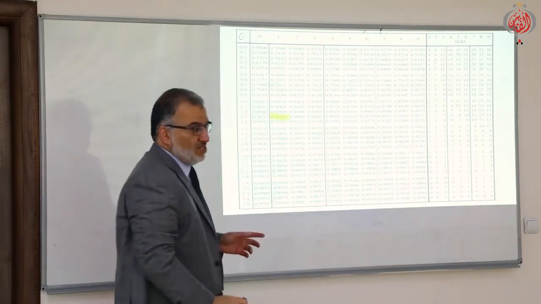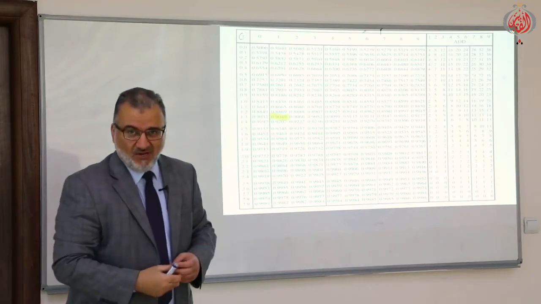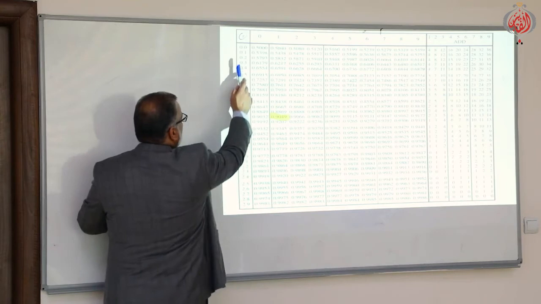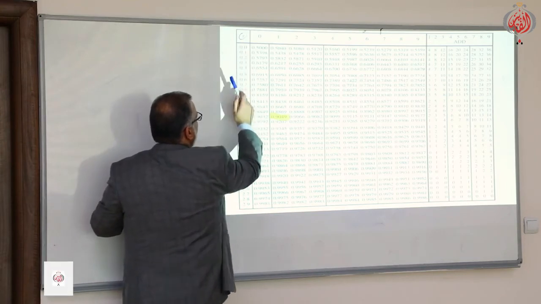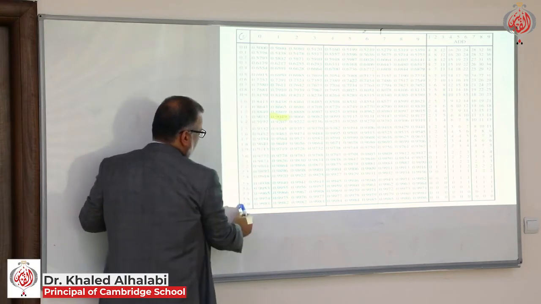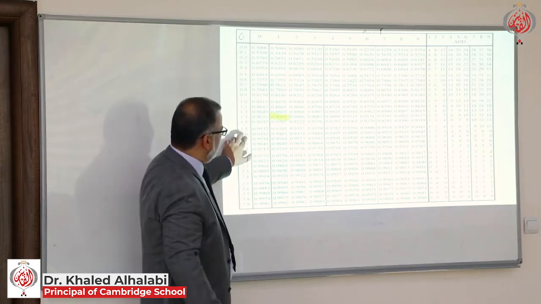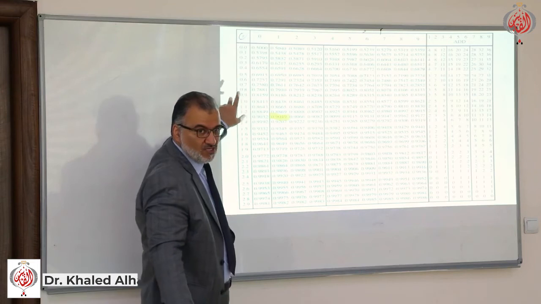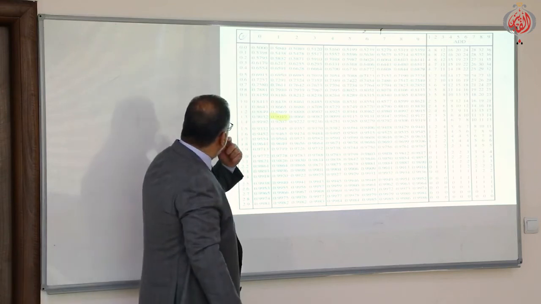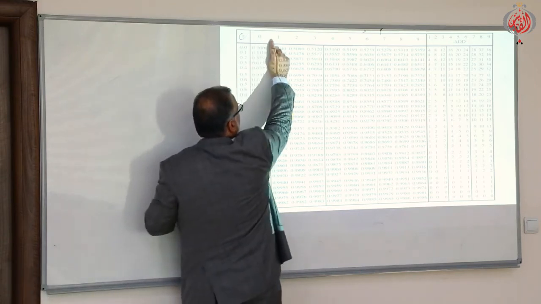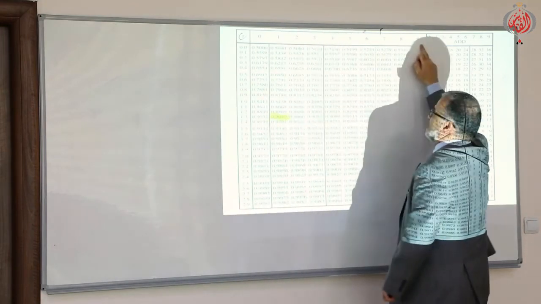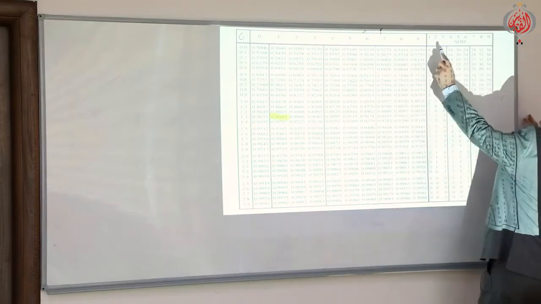I will tell you how to deal with that table in order to solve questions. I have two digits here: 0.0, 0.1, 0.2, till 2.9. Always we have two digits here. The third digit is in that part. The fourth digit is in that part.